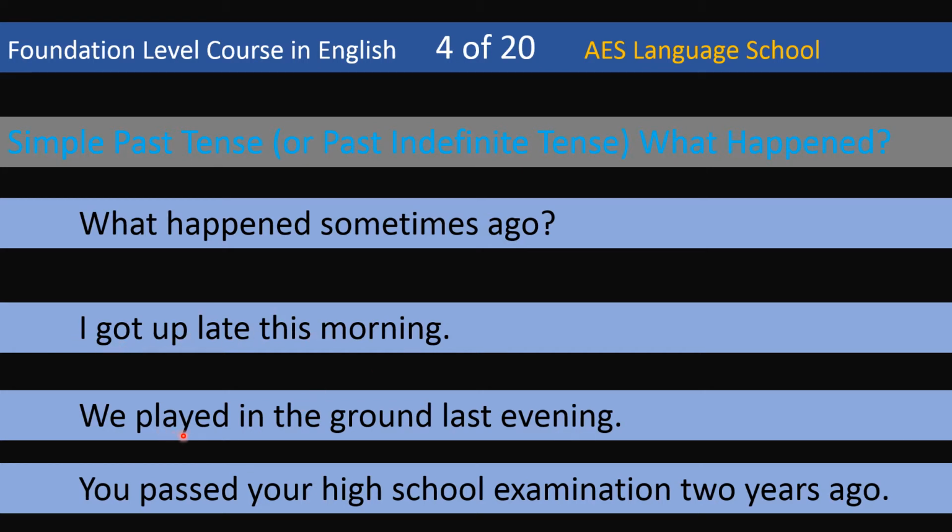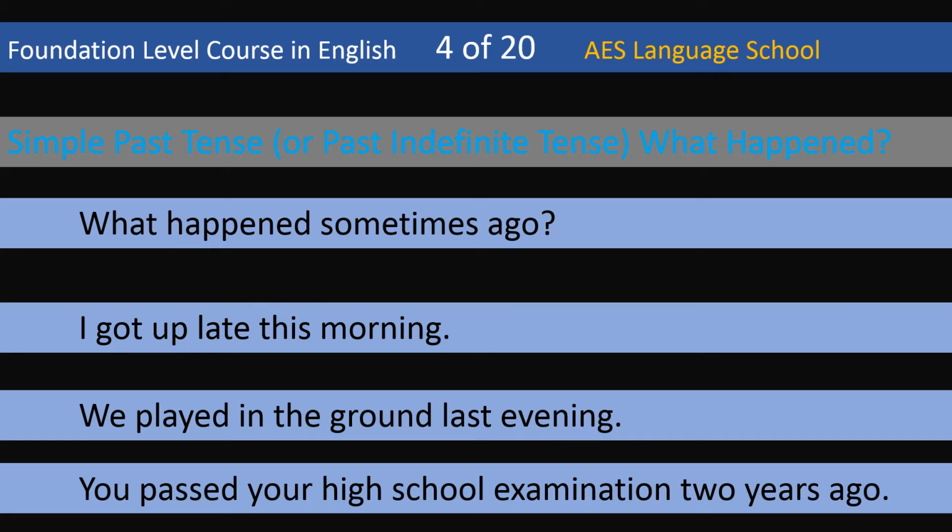Then: we played in the ground last evening. Last evening refers to yesterday, and again we have used the second form of the verb with the subject we. Then: you passed your high school examination 2 years ago. 2 years ago refers to the past. So here we have to use the past tense, which is the second form of the verb. So it shows that in simple past tense we use the second form of the verb.